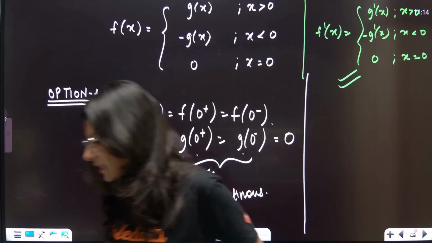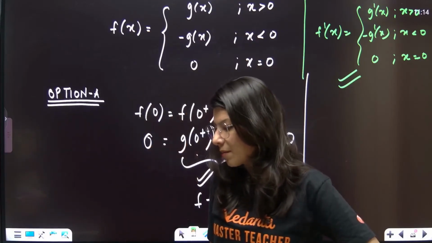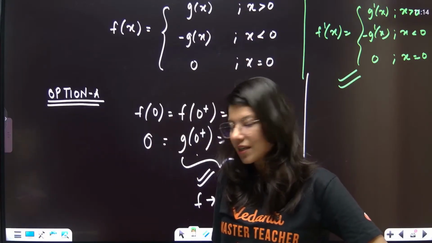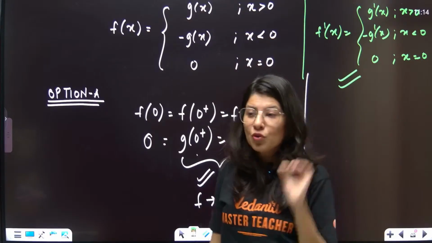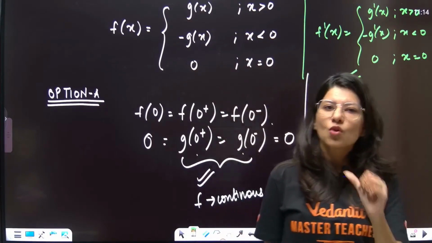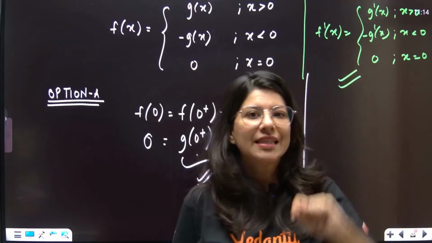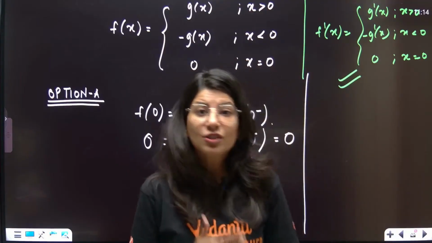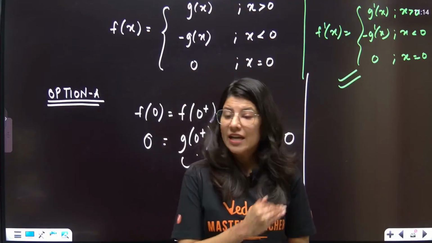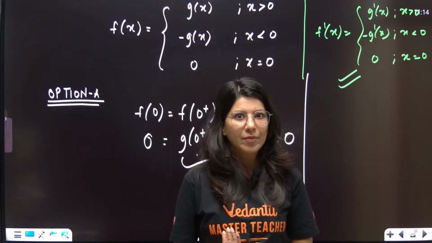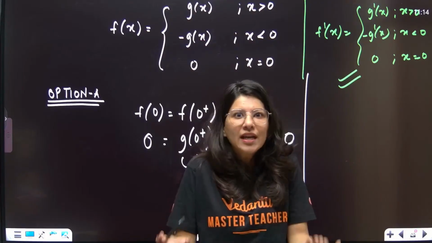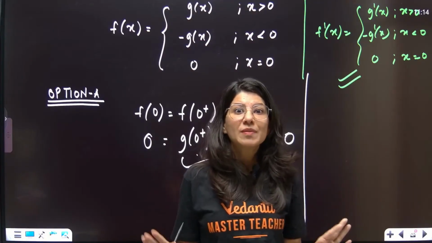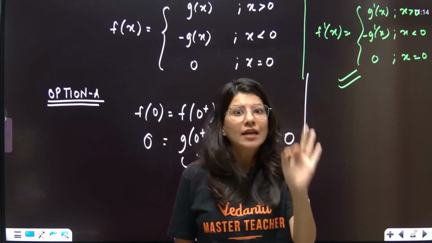Tejit is asking, ma'am, why check continuity? They are asking differentiability, right? I have told you multiple times, go and watch my Roar series. Whenever they talk about differentiability, we will not get into that trap. Sometimes you check differentiability and find the function is differentiable, but that is an incorrect answer.